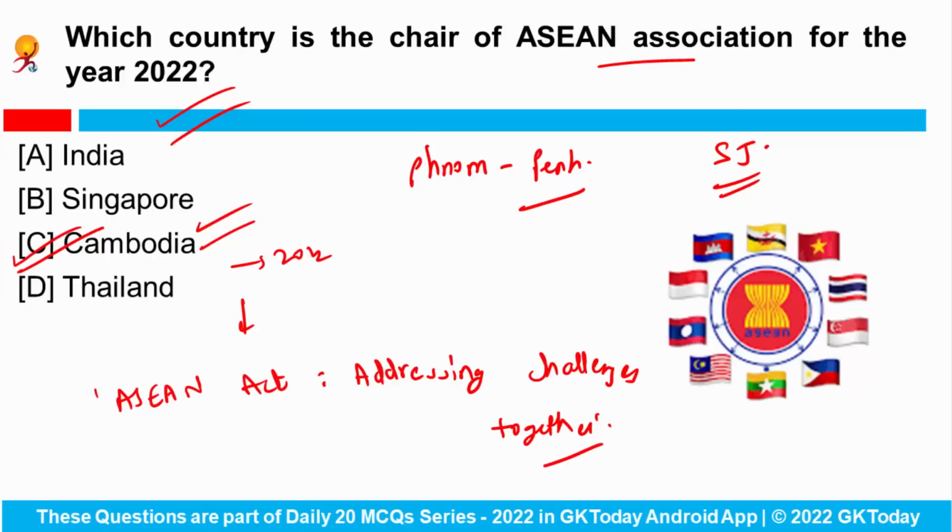Okay, what is the full form of ASEAN? The Association of Southeast Asian Nations. Okay, you have to tell me, where does the headquarters of ASEAN lie?